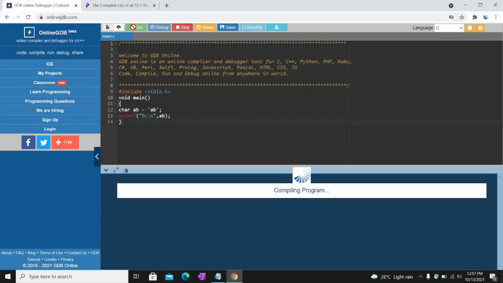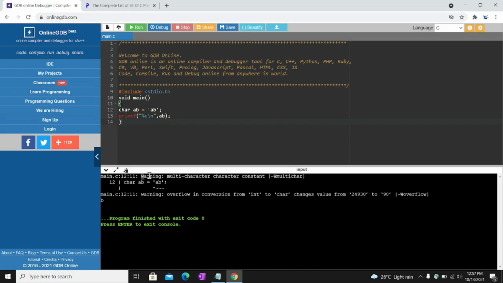Run. See, here I got one more warning because of line number 12. Line number 12 is a character variable AB, and in this character variable we store AB in single quotation marks. So it's not a proper declaration of a character variable. We need to put only one character in single quotes. This one is the right declaration, but in our MCQ AB is put, so it's a wrong declaration, but it's not an error.